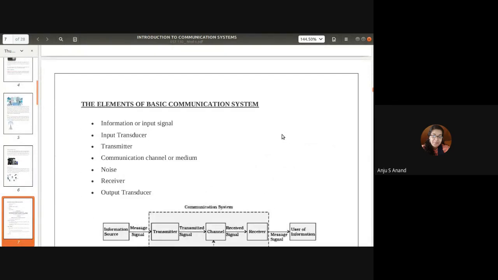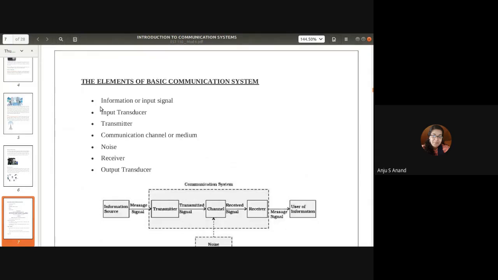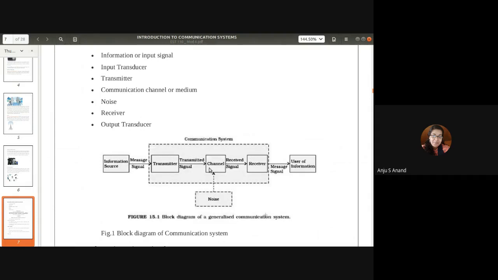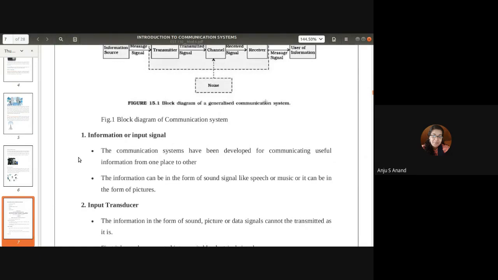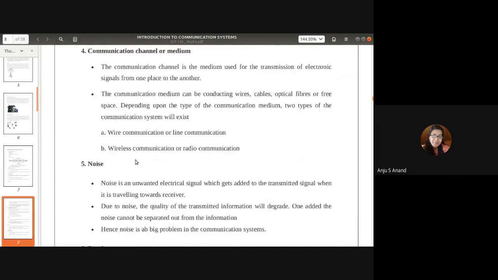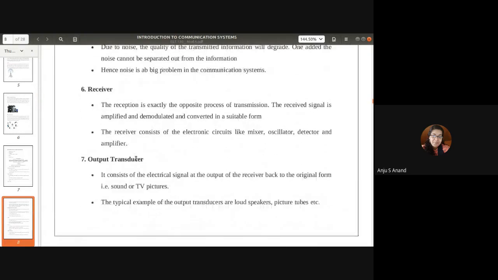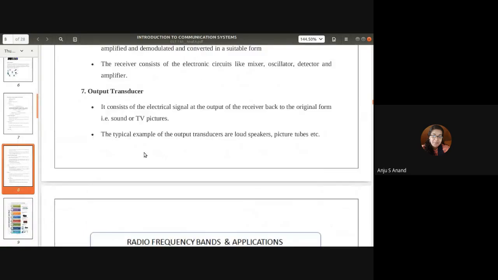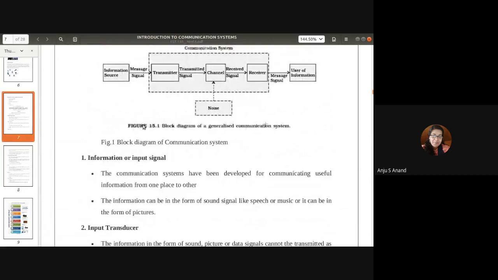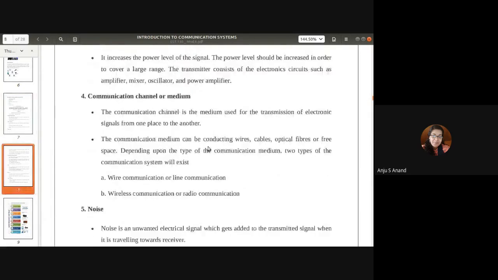The next part is the elements of basic communication system. Here the block diagram is shown along with the different blocks coming in a generalized communication system. We can see the information signal, input and output transducers, transmitter and receiver, noise, channel, etc. Each block is well explained separately in this topic. Study that.